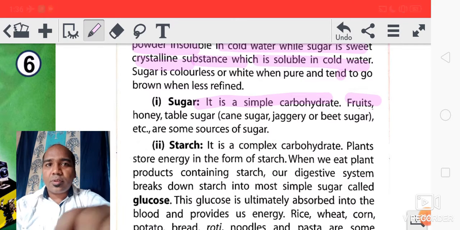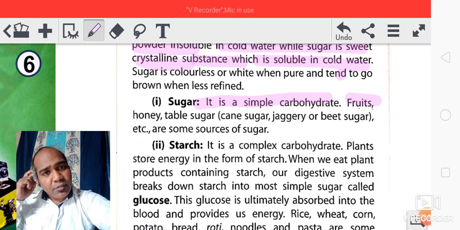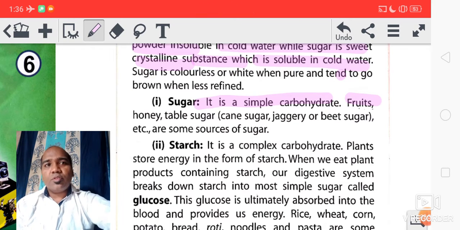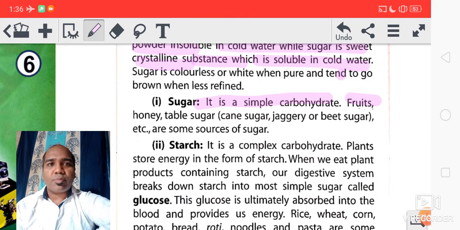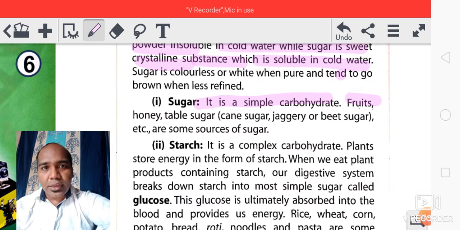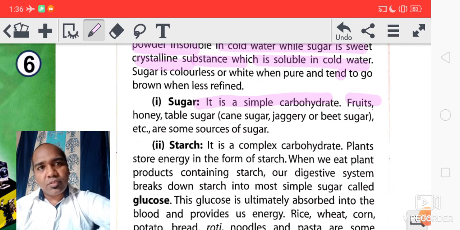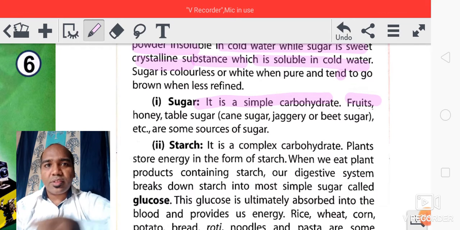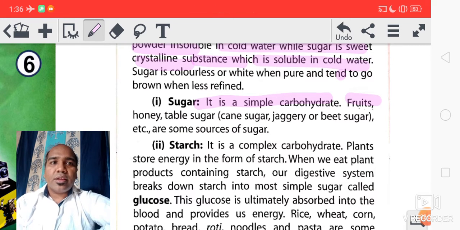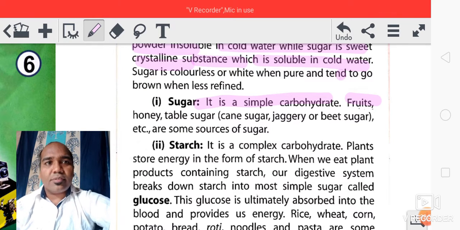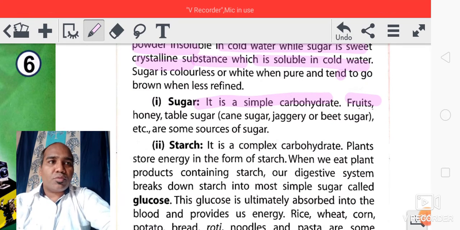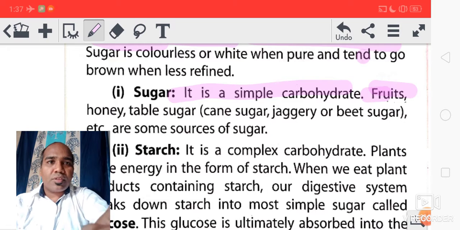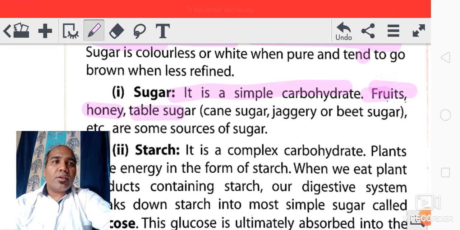It is found in fruits. Sugar means what? Which you eat and feel sweet. Okay, sugar, its taste is sweet, like fruit is sweet. Most of the fruits are sweet in taste. Then honey is also sweet. Okay, so in honey sugar is found. Okay, then table sugar means which we pour in the tea. Okay, that is also sweet. So sugar is found in what? In fruits, honey, table sugar, jaggery or beet sugar, etc.